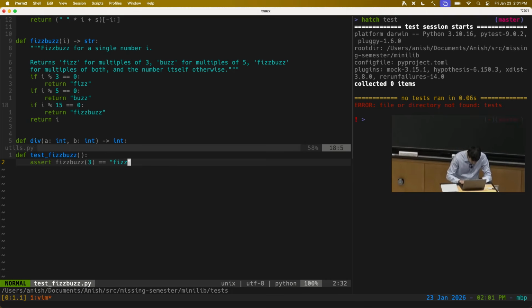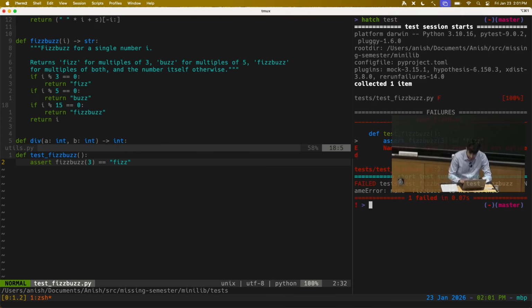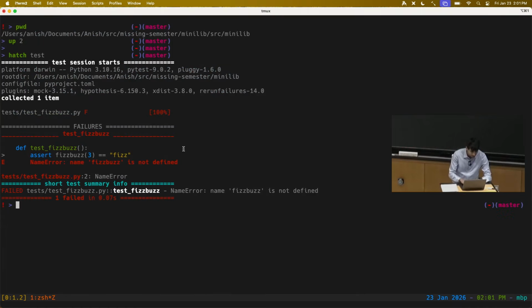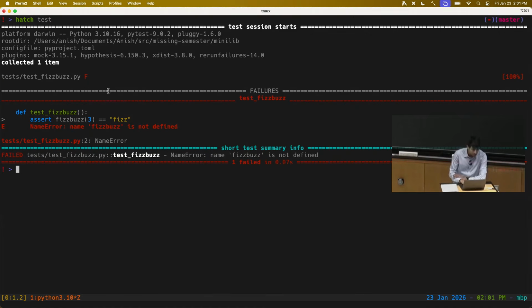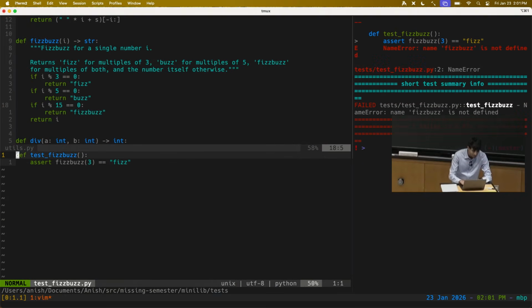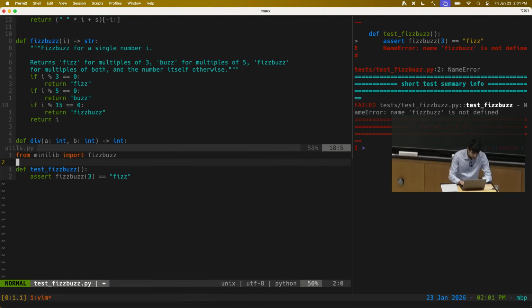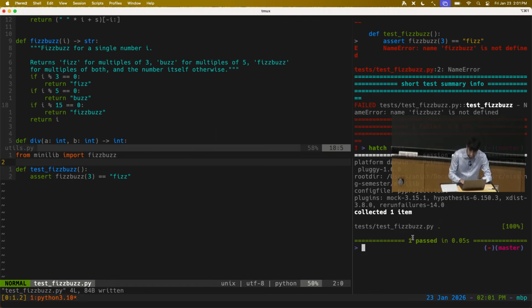Ooh, where is this file? Oh, I am not at the top level of my project. Here, yeah, so I'm going to zoom into this window and rerun that so it looks a little bit better. So I just ran my singular test where I asserted that fizzbuzz of 3 was equal to fizz. And then here it says name error, name fizzbuzz not defined. So this also illustrates that you can actually have a bug in your tests themselves. I forgot to import my module here. So I'm going to do from minilib import fizzbuzz. And then let me rerun my tests. And then I see it's all green. It says 1 test passed, right?